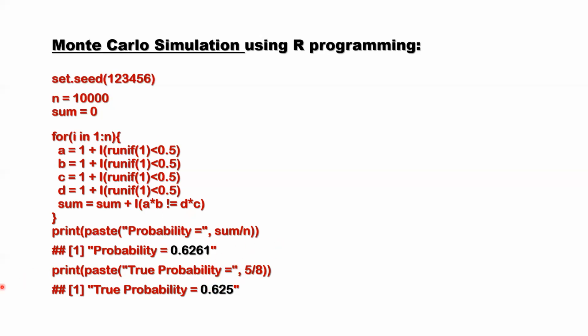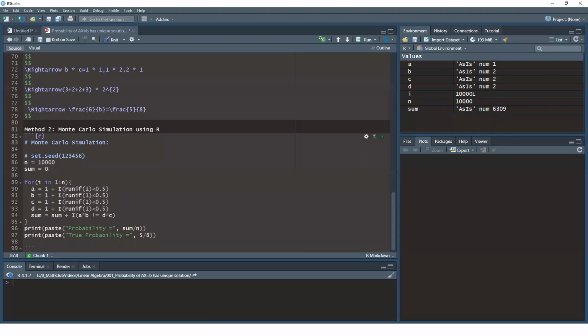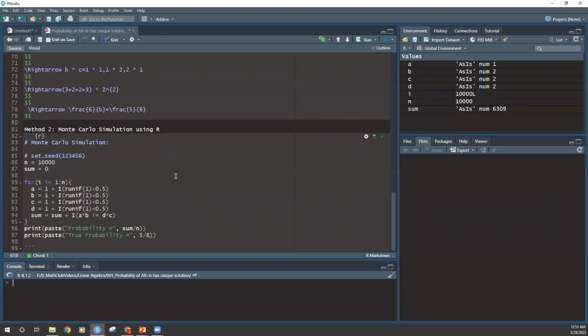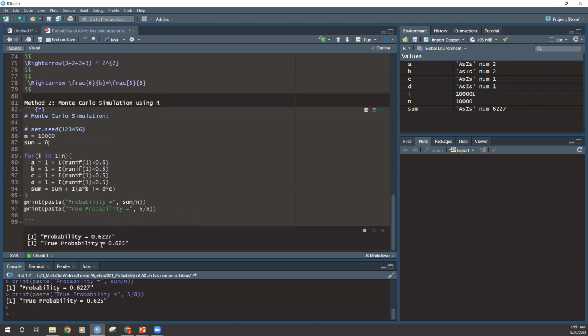Let's see the Monte Carlo simulation run. Here's the code. Now we can run it and you can see the result. Here, I did not set the seed because I blocked it. If I use the same seed, we will have the same result, 0.6261.